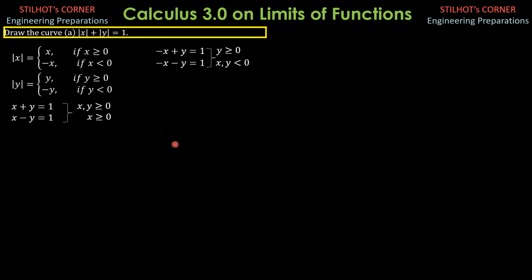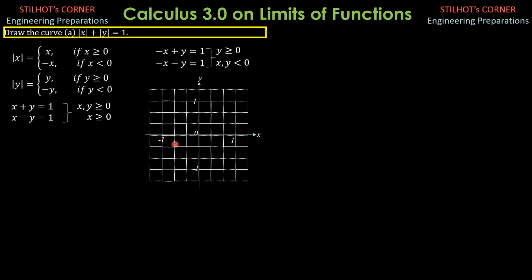We then sketch the graph. So for this line here, we only substitute positive values of x, and y should also be positive or 0. So when x is 0, because these are lines, we just assign two values. When x is 0, then y is 1. So let's locate that: x is 0, y is 1, it's here.